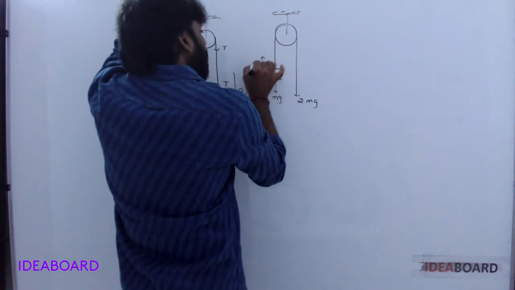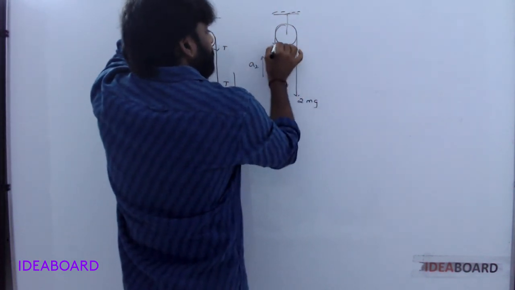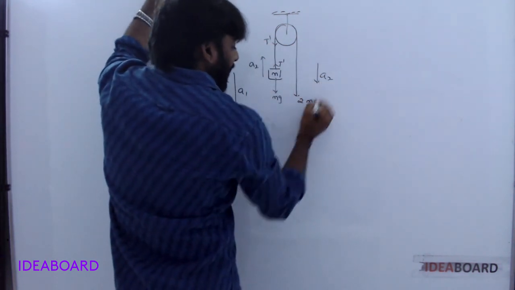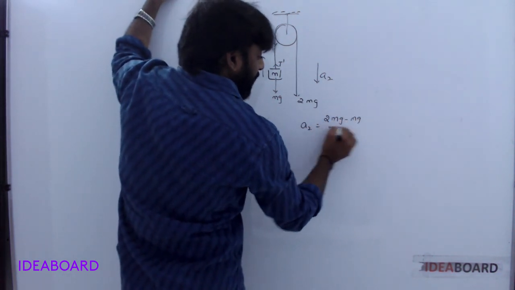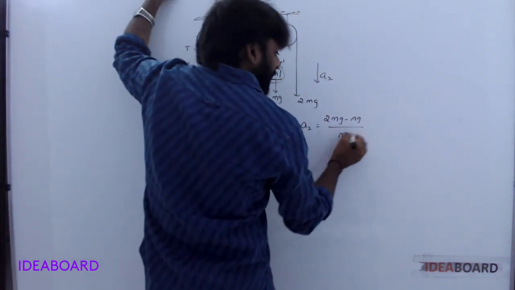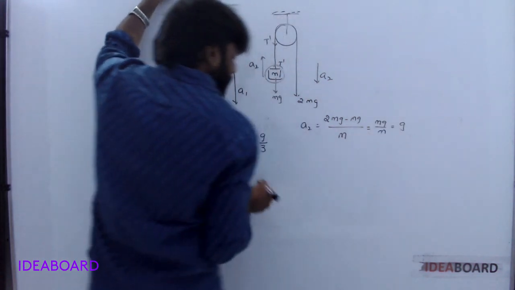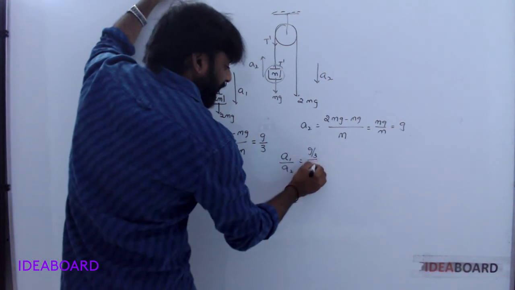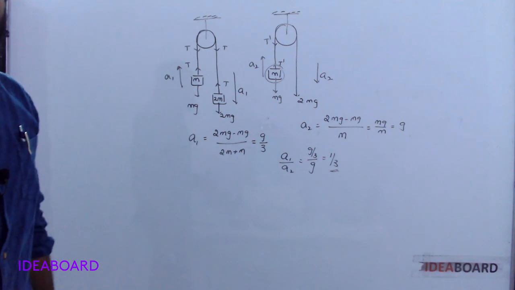Here, mg upwards with acceleration a2, tension T dash. In this case, acceleration is equal to net force, 2mg minus mg, by, but the mass is only one, that is m. So mg by m is equal to g. Now a1 by a2 is g by 3 by g. So the ratio is 1:3.